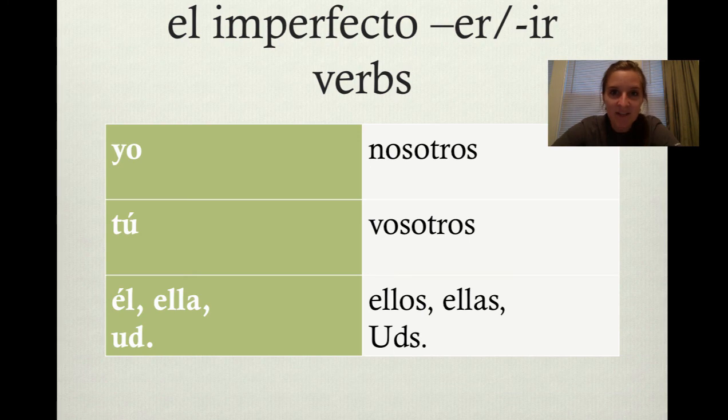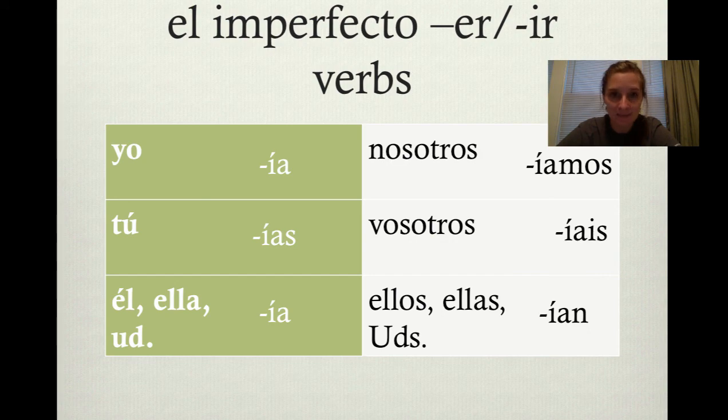Our endings for ER and IR verbs in the imperfect are also pretty simple. They all have an accent, so make sure you include your accent. Yo form, ía. Tú, ías. Él, ella, usted, ía. Nosotros, íamos. Vosotros, íais. Ellos, ellas, ustedes, ían. You'll notice that just like in the AR verb endings, the yo and the él, ella, usted forms are the same. So you'll either be able to figure that out by context, or you will need to include a pronoun when using the imperfect tense.